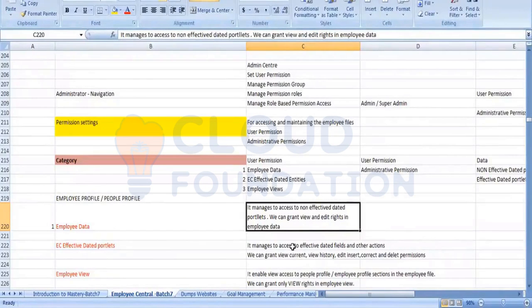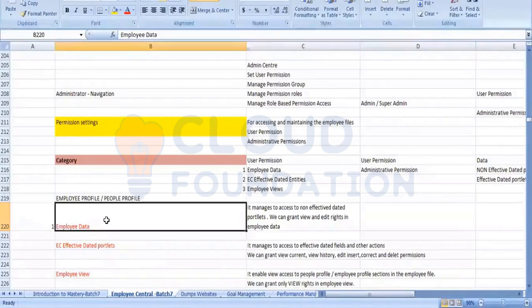Non-effective dated portlets mean you can only maintain the edit option. It will overwrite, right? All the fields in a non-effective dated portlet come under which category? Employee data.